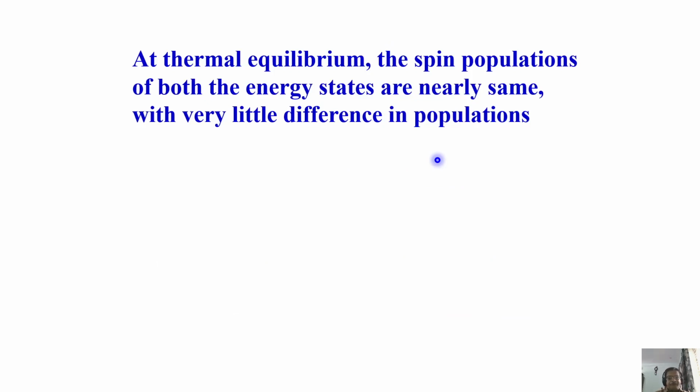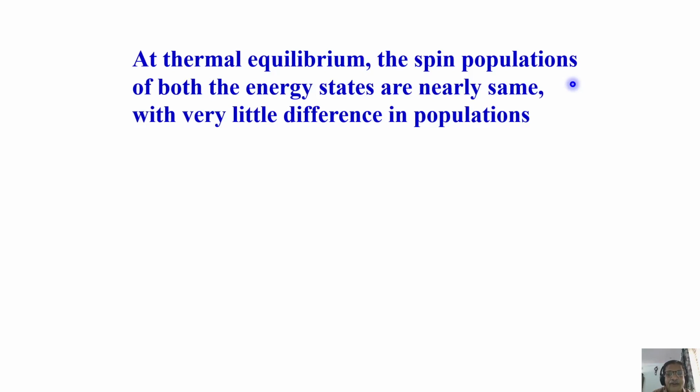Now, at thermal equilibrium, the spin populations of both the energy states are nearly the same. That's what it says, with very little difference in populations. What does it mean? In 2 million spins, the difference in population is less than 100, about 95 or 96.